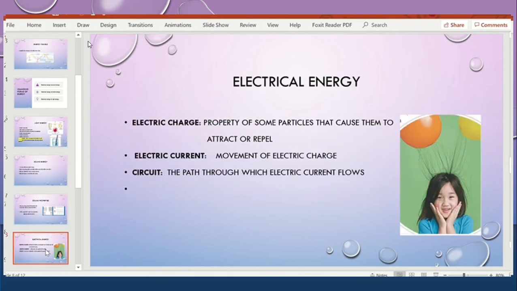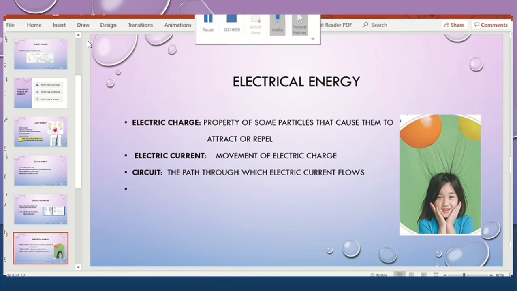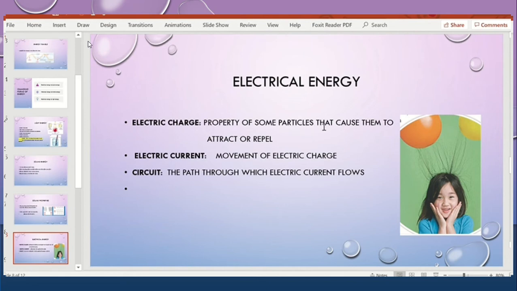Last is the electrical energy. Electrical energy is the property of some particles that cause them to attract or repel. What is it? First, we all know that everything in the world is made up of matter. Matter like solid, liquid and gases, right? So the matter are solid, liquid and gases.